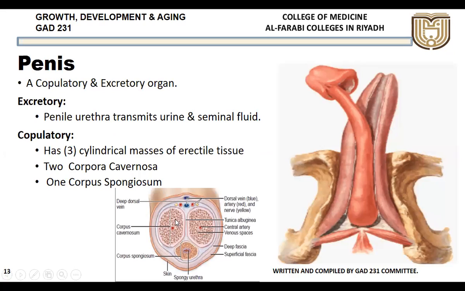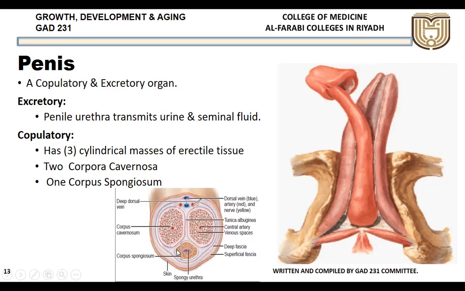Because the blood will be filled here. During erection, the blood will be filled within these cavities. There are spaces here. Cavernosum means spaces, where the blood will fill and it helps in the erection. But the corpus spongiosum doesn't have such spaces, so there is no erection here. The blood doesn't fill here. If it fills, then it will compress the urethra.